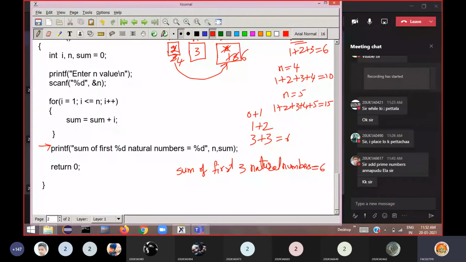The second percentage d gets the value from sum and prints here, so 6 it prints. If you give n is equal to 5, then sum of first 5 natural numbers is equal to 15, it prints like that.